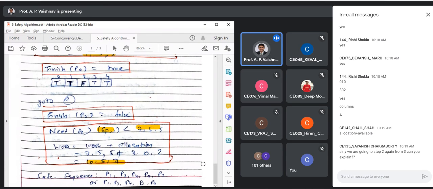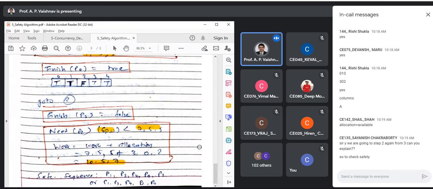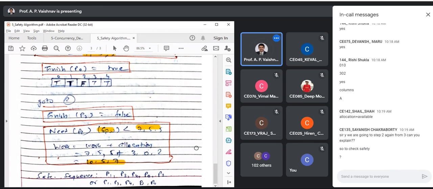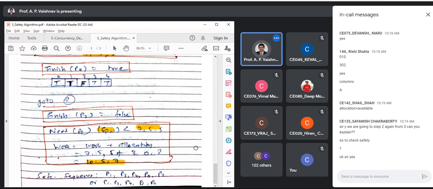Why are we going to step 2 again from 3? So until we find processes which can complete, we will continue, Sainesh. But if even after the current state, you are not able to complete those remaining processes, then you can say that there is a deadlock possible. Getting the idea, Sainesh? We will try our best for looping, but if your state remains same, you have to stop. Got that? Yes, to check safety, that's correct. So this is called safety algorithm only.